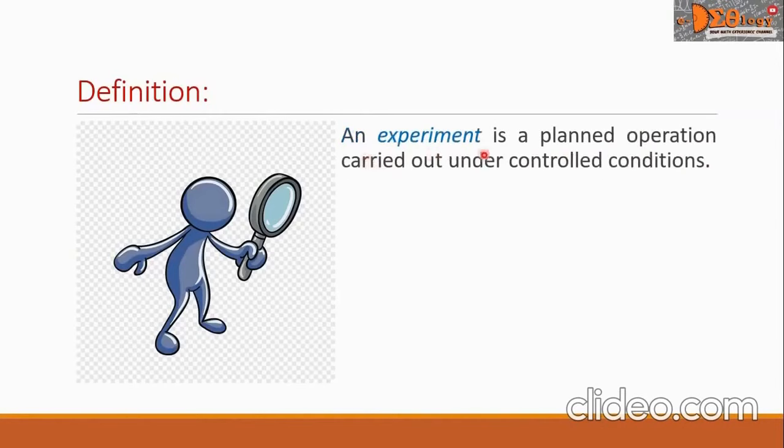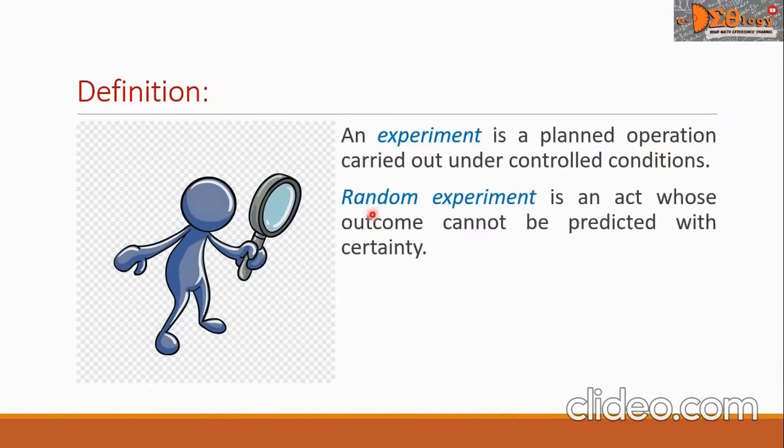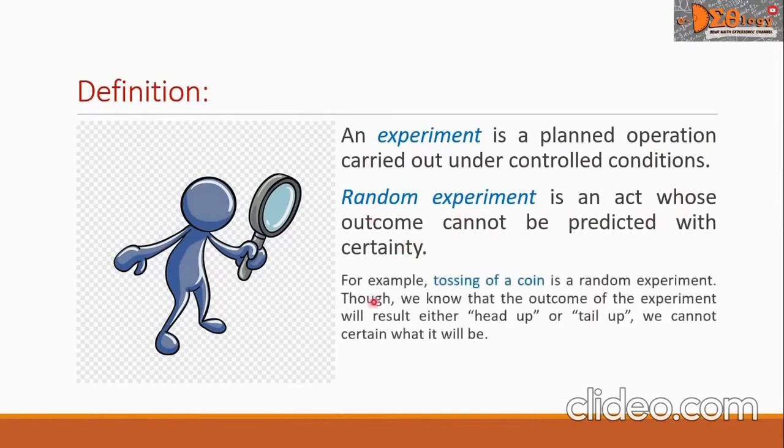An experiment is a planned operation carried out under controlled conditions. Random experiment is an act whose outcome cannot be predicted with certainty. For example, tossing of a coin is a random experiment.